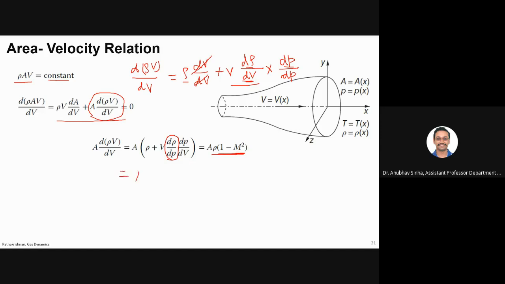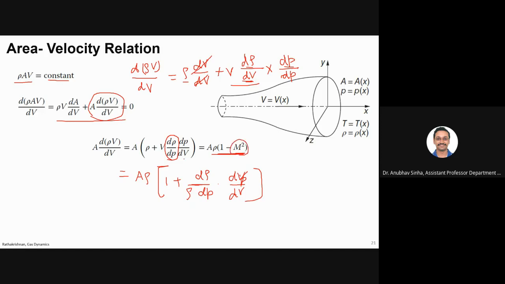So if I take rho common from here, it will become A into rho, 1 plus d rho by dP into dP by dV. Can I write this as M square?